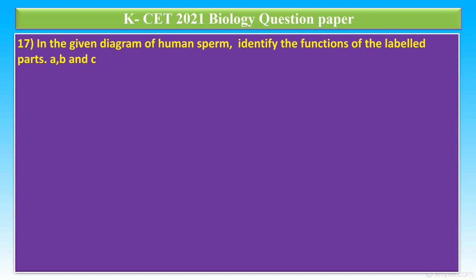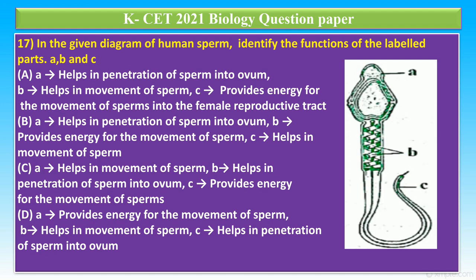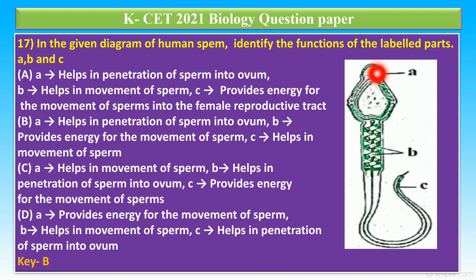Question number 17. In the given diagram of human sperm, identify the function of the labeled parts A, B and C. So it is the diagram of a human sperm cell. In this, the correct answer is option B. So part A is the acrosome. It helps in penetration of sperm into the ovum, and B is the neck. It provides energy for the movement of sperm. C is the tail, which helps in the movement of the sperm cell. So option B is the correct answer for this question.